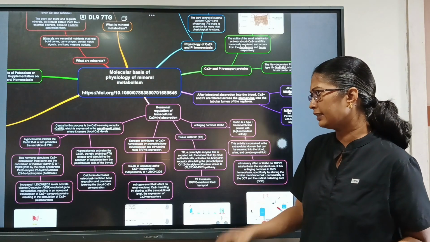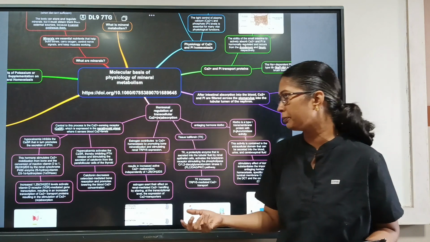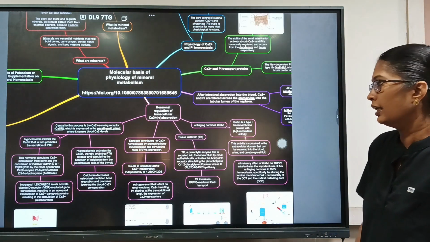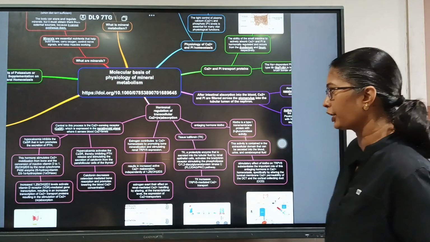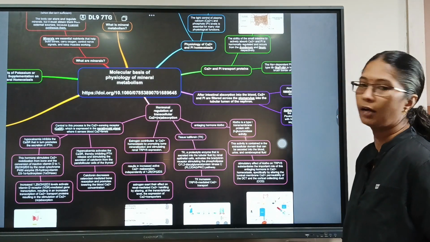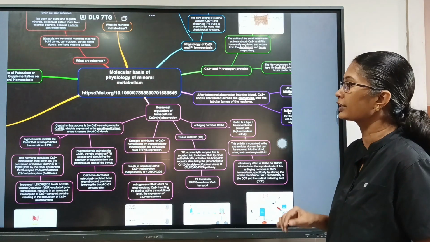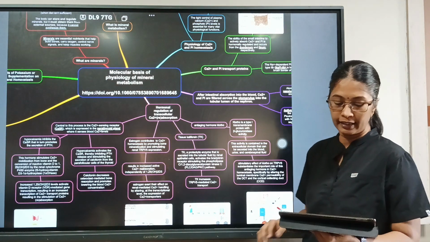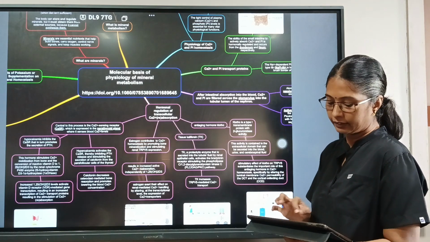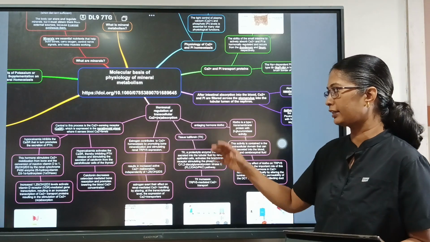And then the increased active vitamin D increases the vitamin D receptors, which mediate gene transcription, resulting in increased synthesis of calcium transport proteins, resulting in the stimulation of calcium absorption or reabsorption. So this is how the parathyroid hormone helps in case of hypocalcemia. And when there is hypercalcemia, this activates the CaSR, thereby inhibiting the parathyroid hormone.